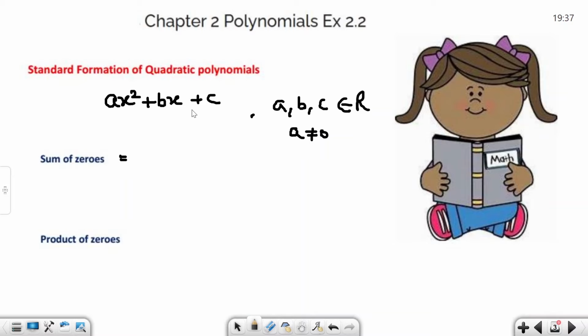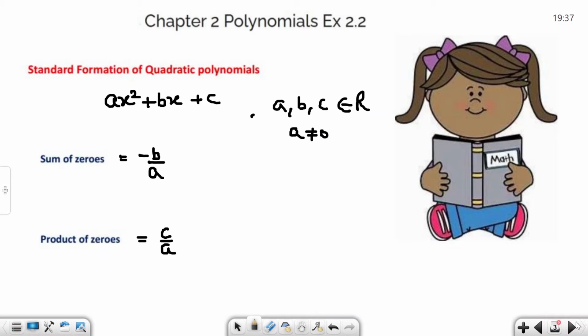By the coefficients of x square, x and the constant. The x square coefficient is a, the x coefficient is b, and the constant coefficient is c. So the sum of zeros is minus b divided by a, the coefficient of x divided by the coefficient of x square. Similarly, the product of zeros is c by a.